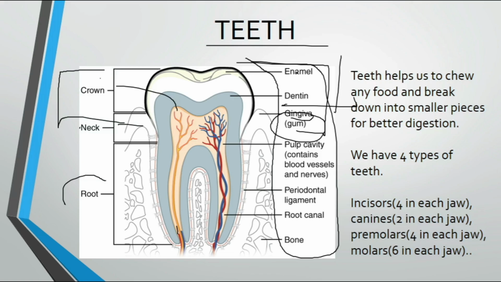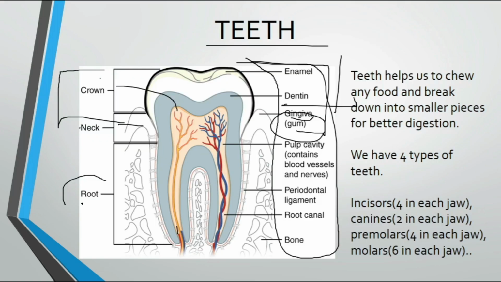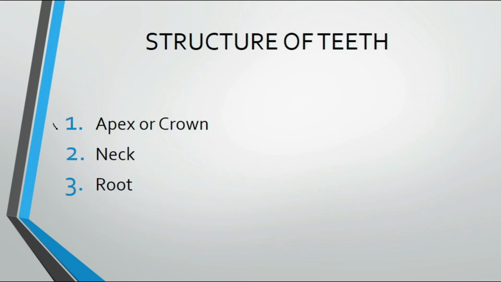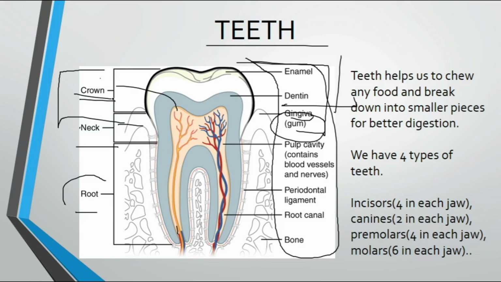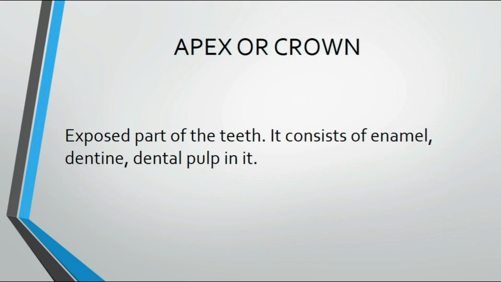Okay. So the structure of teeth: I have now discussed the crown, neck and root. This crown is also known as the apex. So apex or crown, then neck, then root. These are the structures of teeth. So what is apex or crown? The exposed part of the teeth which contains enamel, dentine and dental pulp is the apex or crown.